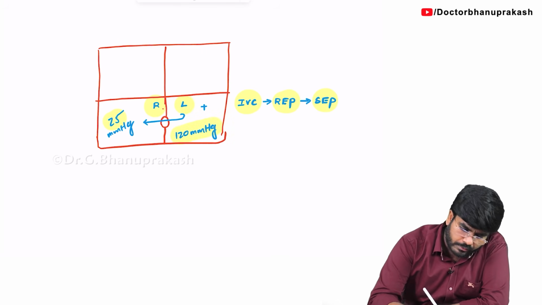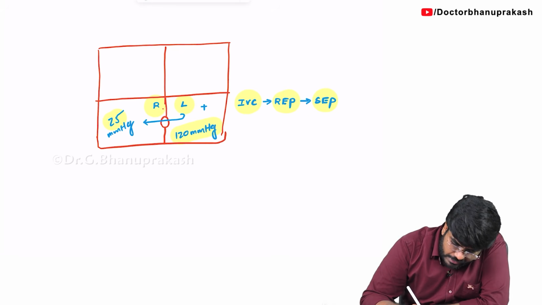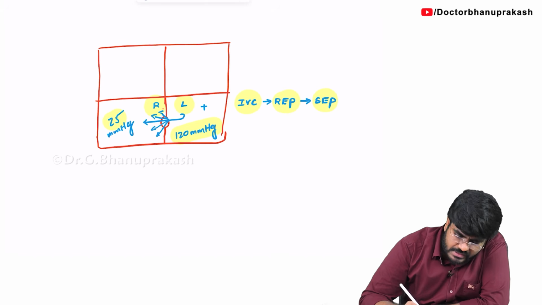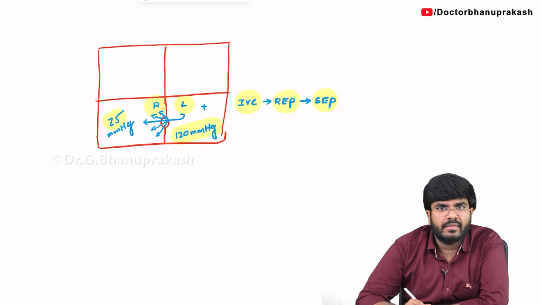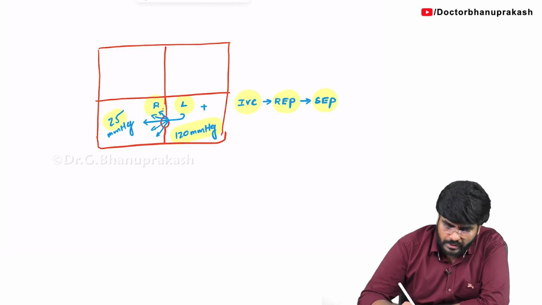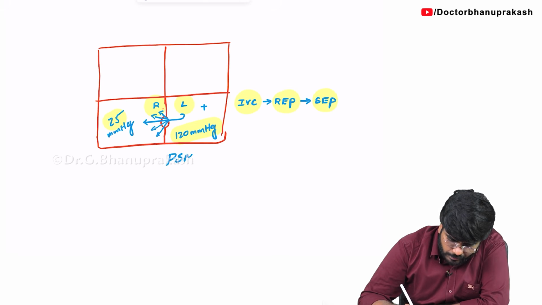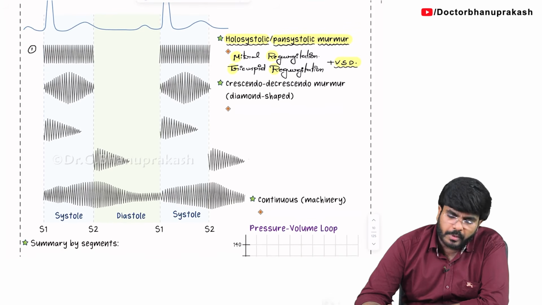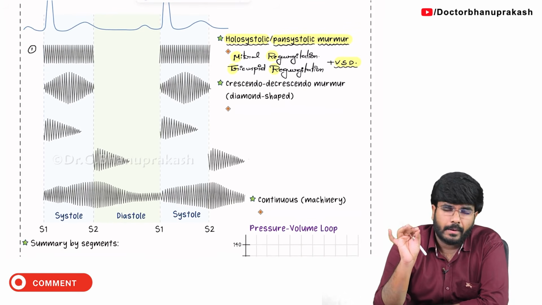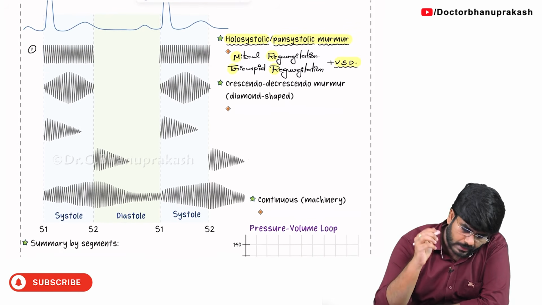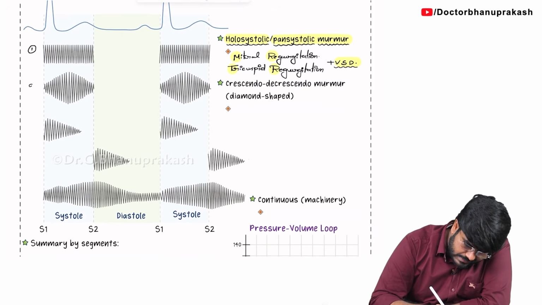So now you know, during isovolumetric contraction, rapid ejection phase and slow ejection phase, during all these phases, there is going to be shunting of the blood, and the shunting of the blood is going to create a pan-systolic murmur again. So finally, to conclude: what are the three conditions where there is going to be a pan-systolic or holosystolic murmur? MR, TR, VSD. Now, look at the second murmur.